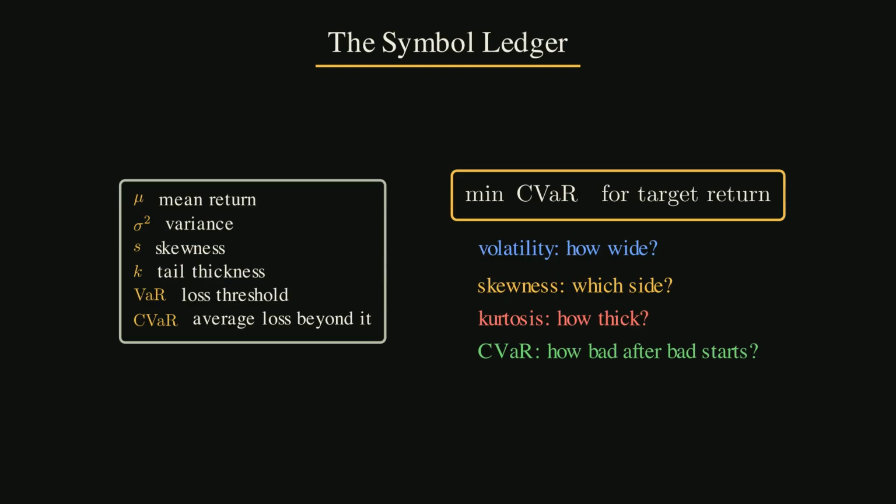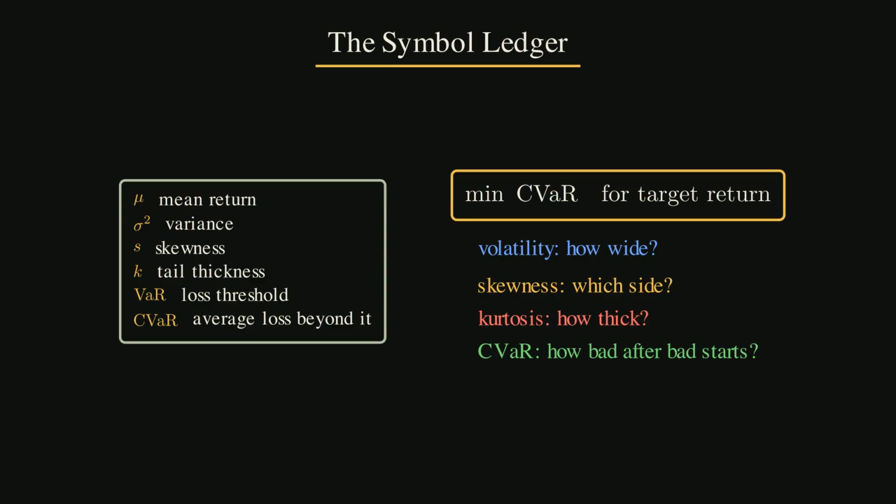Skewness tells us whether the distribution leans toward big gains or big losses. Kurtosis tells us how fat the tails are. VaR is the loss threshold. CVaR is the average loss beyond that threshold. M-CVaR is the optimizer that balances expected return against CVaR.